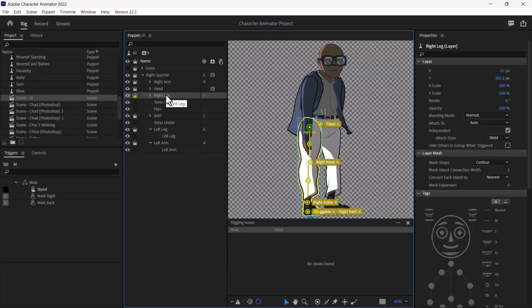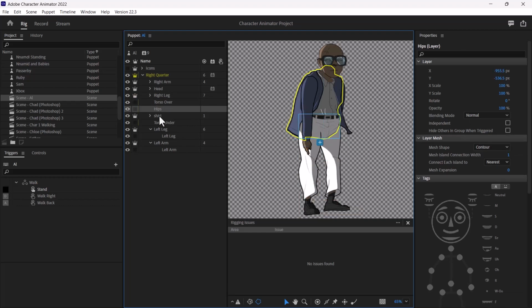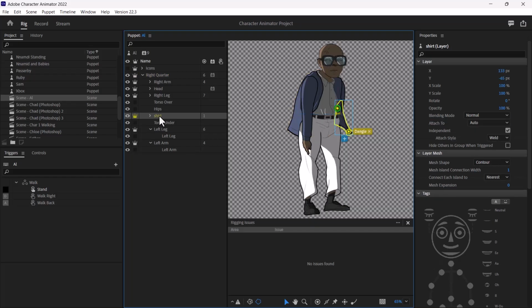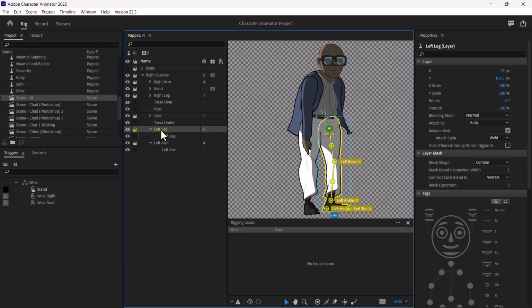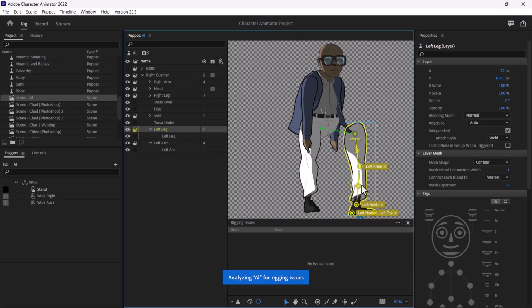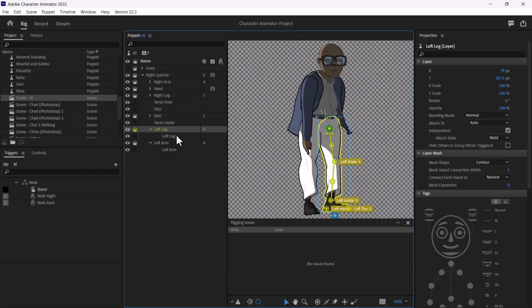So you have the right leg, you have the torso over, you have the hips, and then you have the shirt, the torso, under, okay, and then you have the left leg. So I can equally drag this like so, okay. Now at the beginner's level, this character is a bit ambiguous. So let's look for a simpler character.